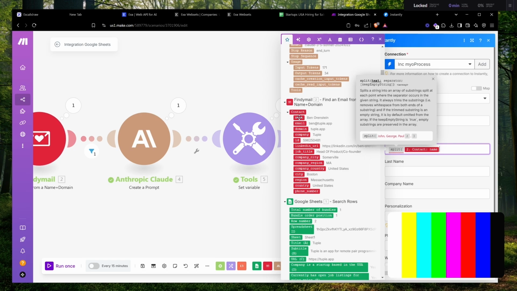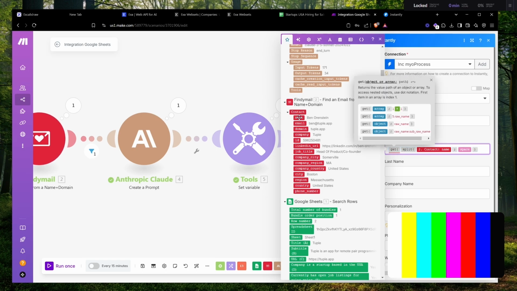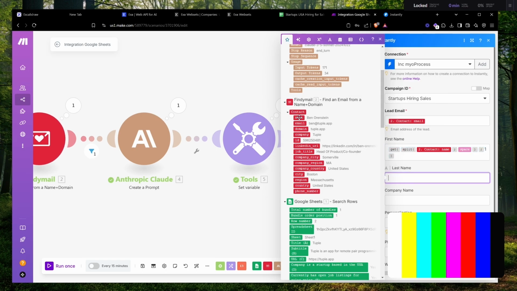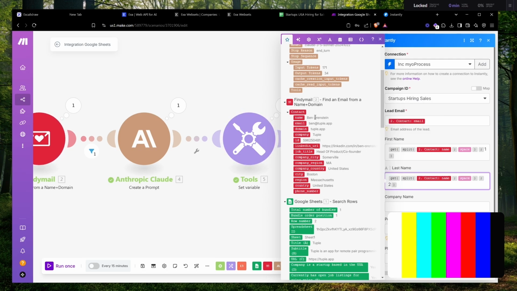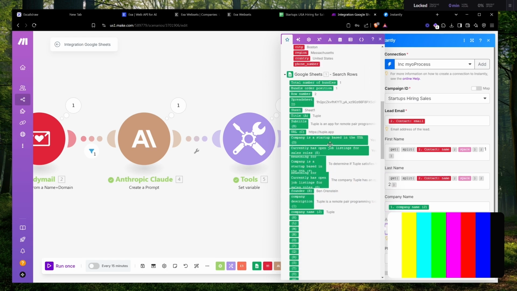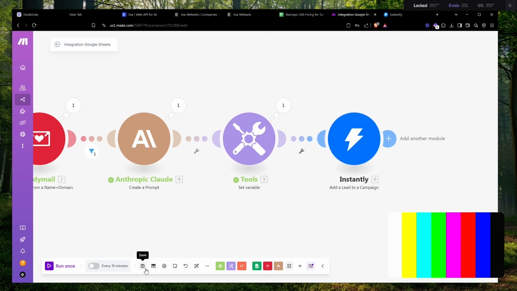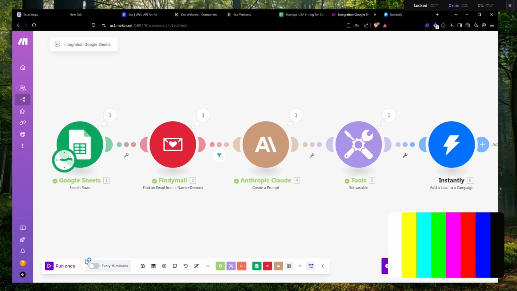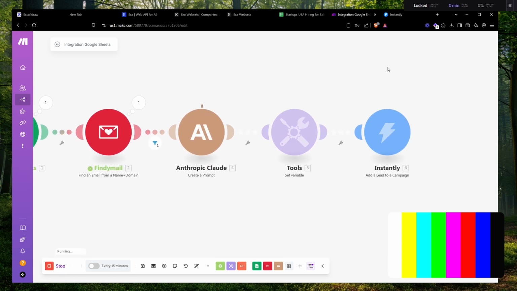So split first name based off a space, and then get one here, and then copy, paste. And since we are taking the second one, it's going to be the second one here. The company name is the company name here, and the personalization is just the dream email. Awesome, and click save. Great, auto align this and run once. And now we're generating every single thing and adding everything to our Instantly account.